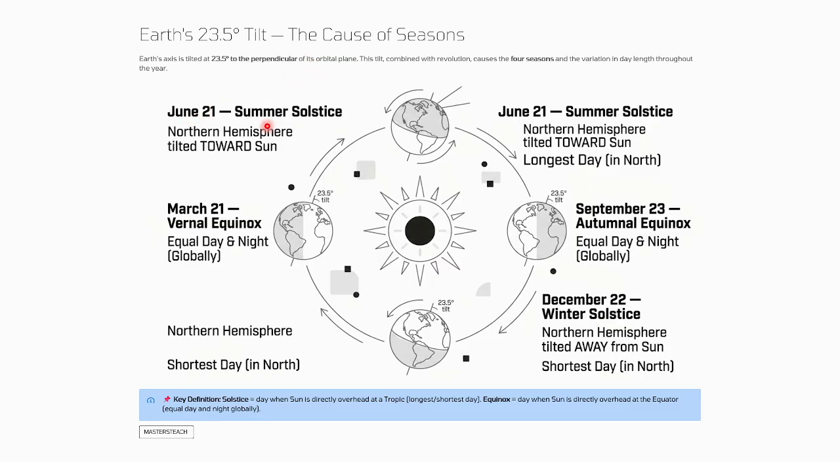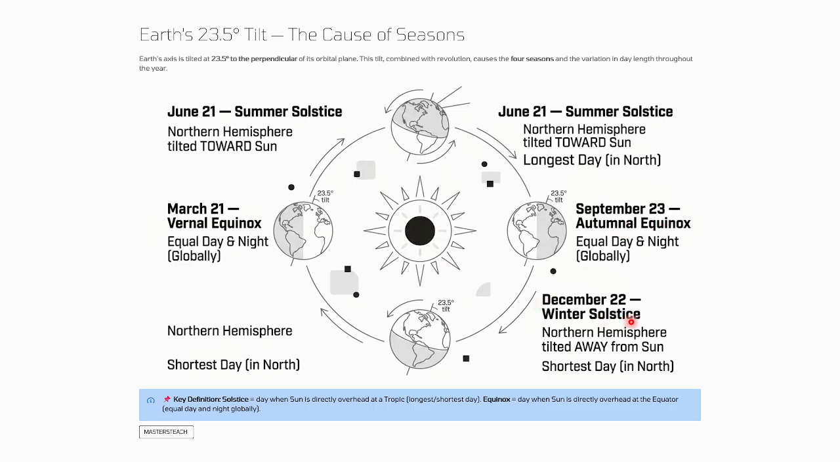On 21st June, there is the summer solstice. The northern hemisphere is tilted towards the sun. Okay, here you can check. June 21st, summer solstice: the northern hemisphere is tilted towards the sun, longest day in the north. Then on September 23rd, the autumnal equinox, equal day and night, which happens globally.